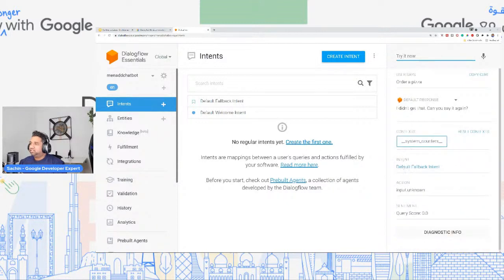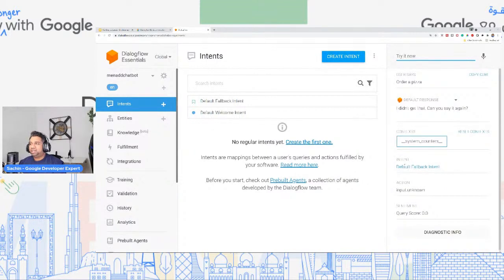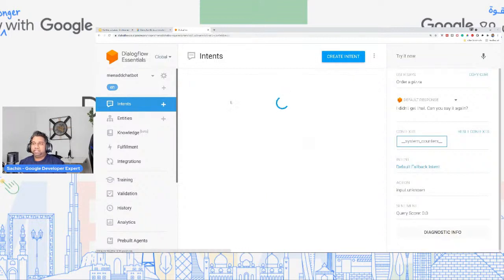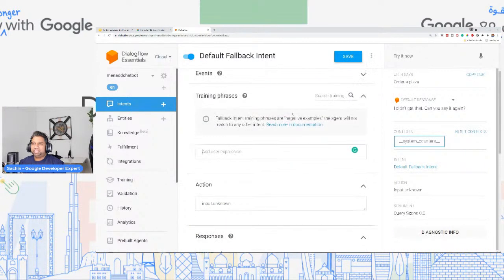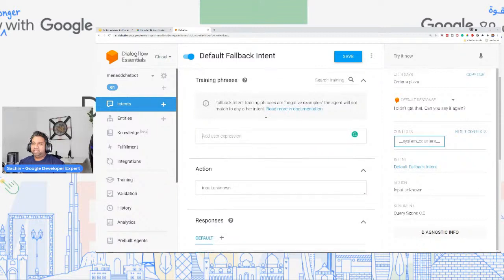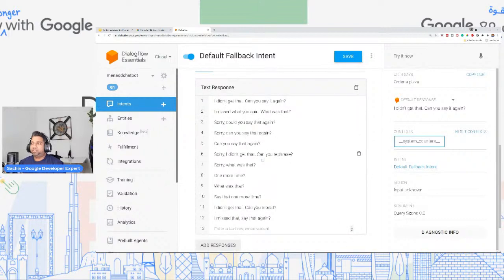Intent is default fallback intent. So you can see that this is something the bot cannot understand, so it has defaulted back to the default fallback intent. Let's also go into the default fallback intent to understand what it means. You can see anything that the bot doesn't understand will automatically fall back to this intent, and the responses of this will be over here. Randomly it will give you a response from the responses that you have added.